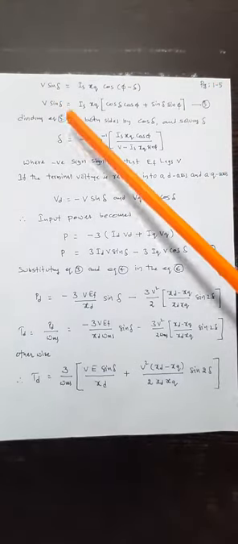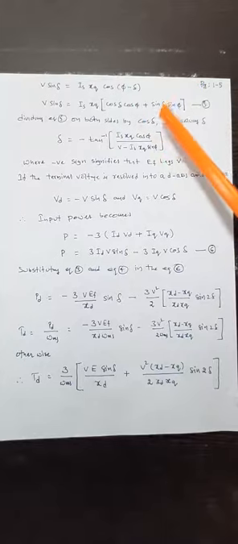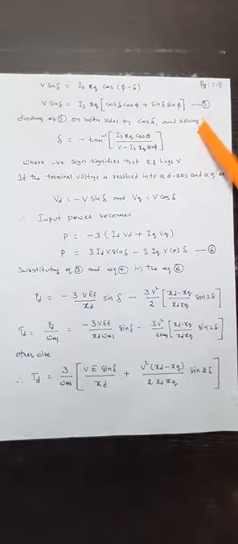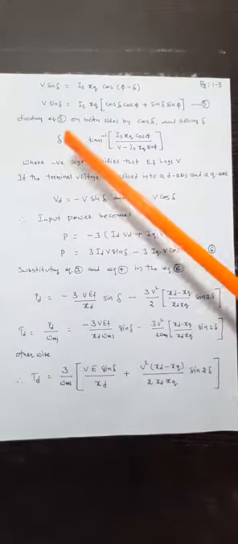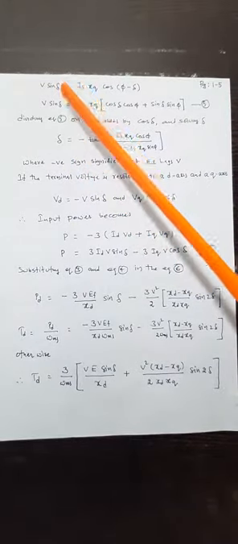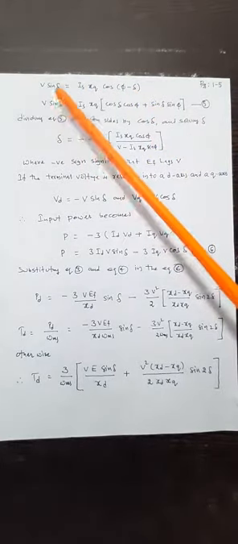Then dividing equation 5 on both sides, LHS and RHS, by cos delta and making delta the subject, the power angle calculation in problems is very important. This is a direct formula, obtained by dividing both sides by cos delta, giving V tan delta.